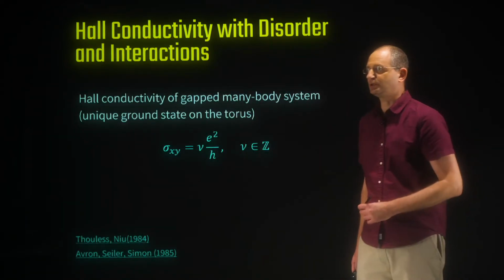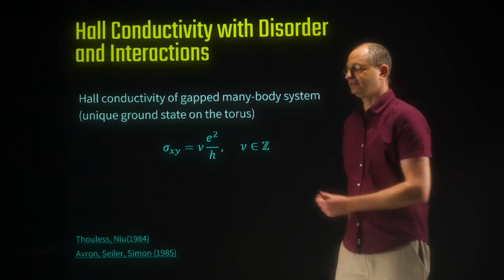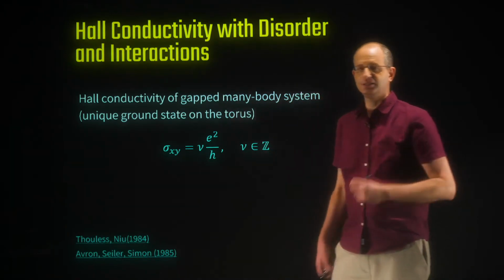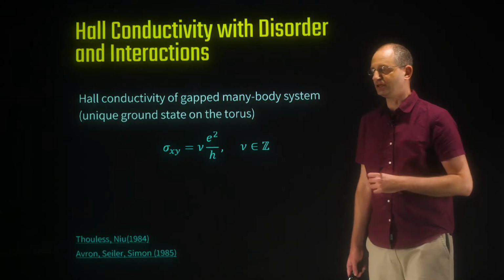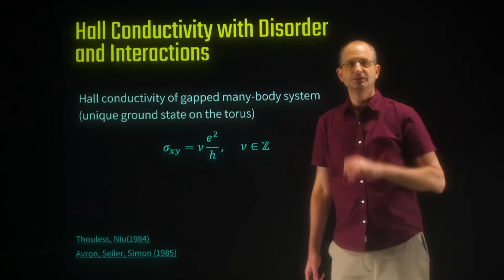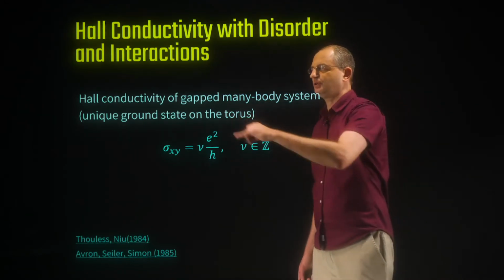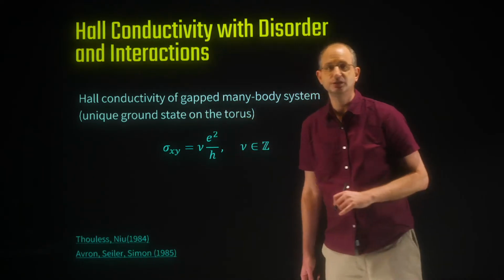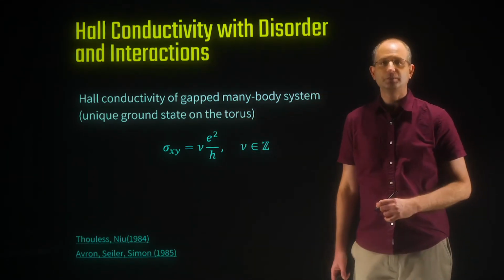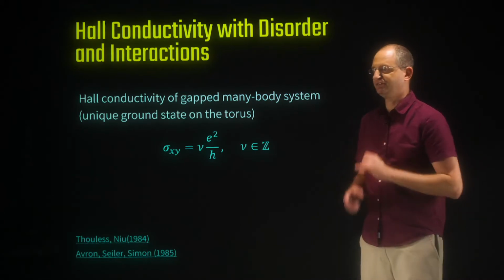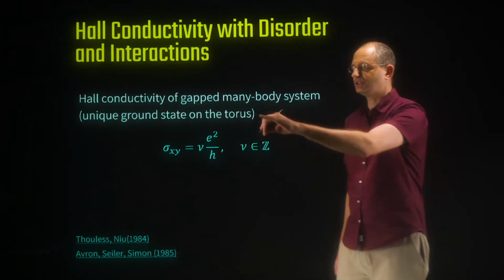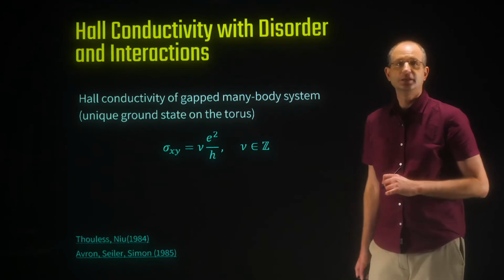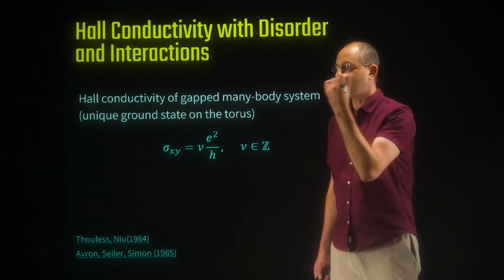Okay, so this is really what we're gonna prove, that if we have a many-body system of many electrons, finite density of electrons, and the system is gapped, and moreover, we'll assume that there is a unique ground state of a system with periodic boundary conditions. So if we place our system in a torus such that there's no boundary, the Hamiltonian has only a unique ground state.